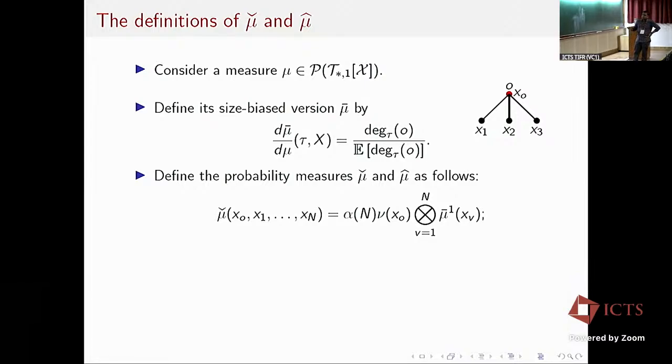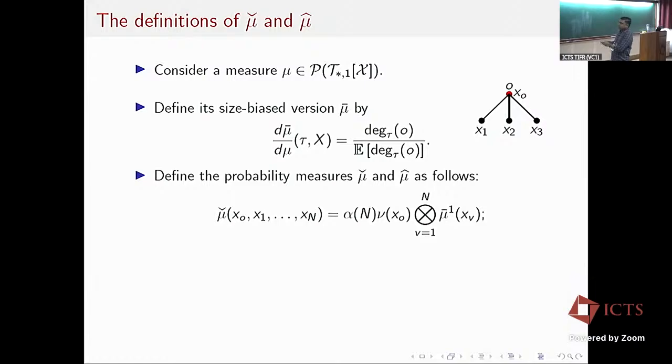For mu check, the degree distribution and the root mark come from my original model. That means the degree distribution is alpha, and the root mark is according to my true distribution mu. And then for the leaves, I put IID vertex marks, where the marginal is the marginal of the first vertex under the size-biased measure. Okay, so this is an auxiliary independent version, which is mu check.